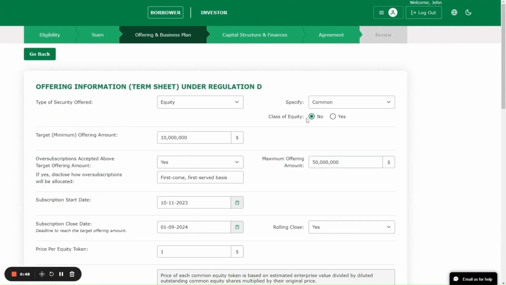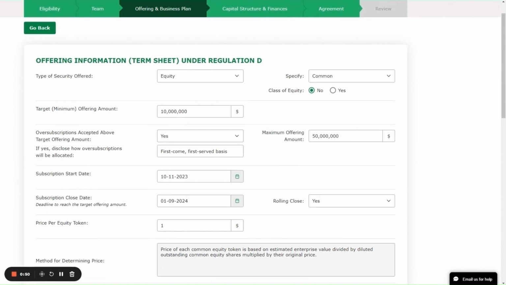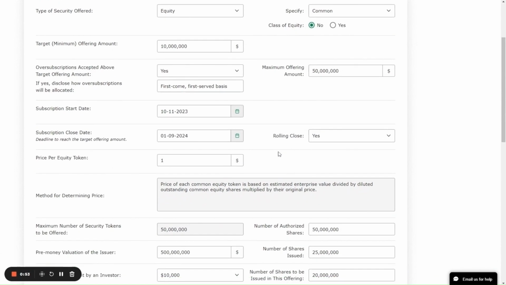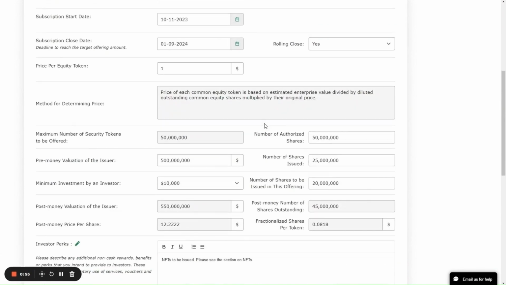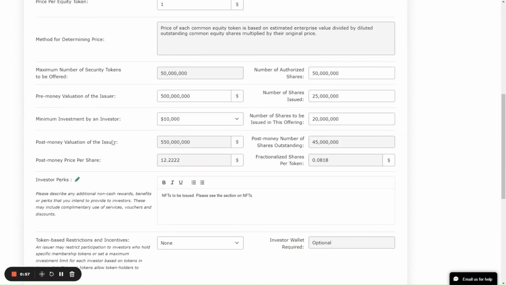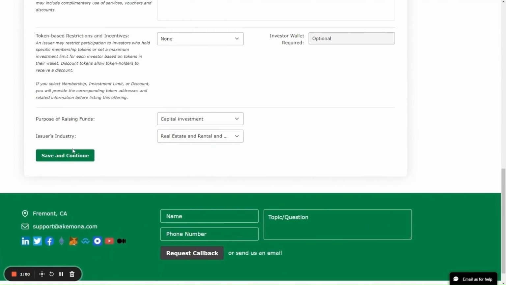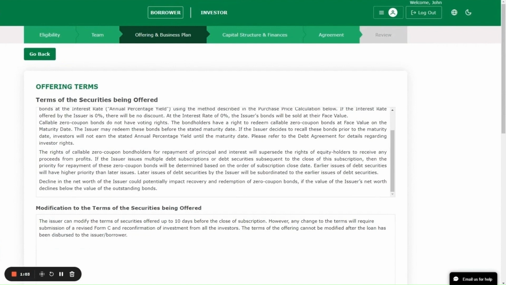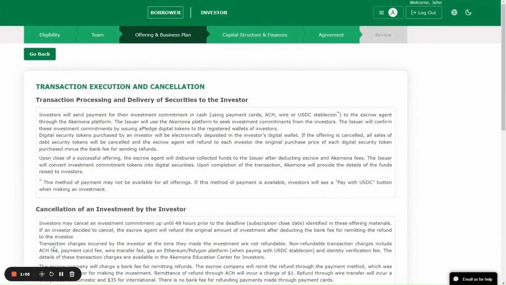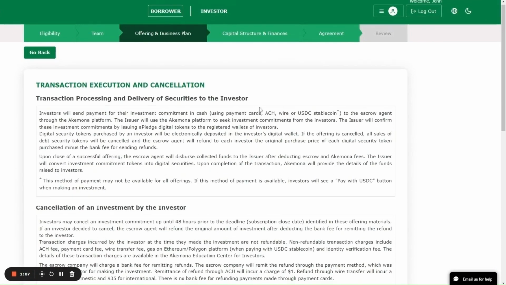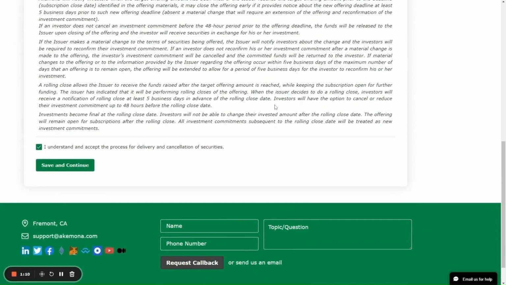On the Term Sheet screen, the issuer can specify the terms and conditions, for example, equity or debt, the minimum offering amount, the maximum offering amount, if it's a min-max kind of offering, and all the term sheet related stuff. Here we press Save and Continue again. Next, Offering Terms, Save and Continue. Then we have Transaction Execution and Cancellation. This is something that the issuer must accept.